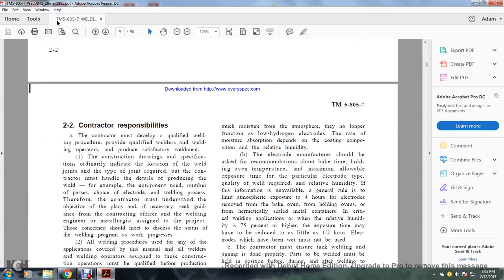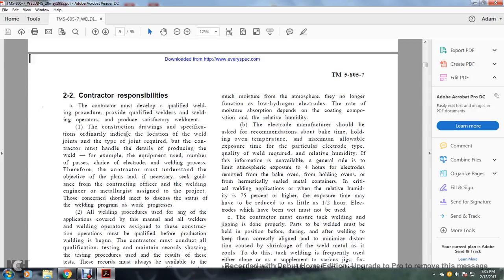Alright, 2.2 Contractor. The contractor must develop the qualified welding procedures, provided with qualified welders and welding operators, to produce a satisfactory weldment. The construction drawings and specifications ordinarily indicate the location of the weld joints and the type of joints required, but the contractor must handle the details of the welding, for example, the number of passes, the choice of electrode, and the welding process. Therefore, the contractor must understand the objective of the plan and the necessary sequence with the contracting officer and the engineer metallurgist assigned to the project.